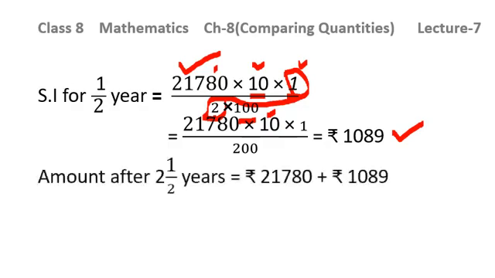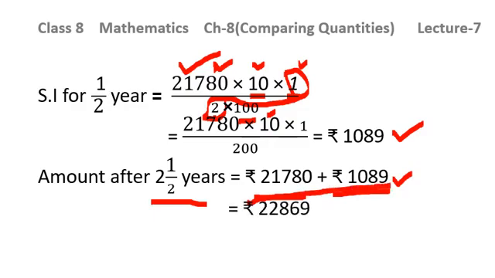Now the amount for total 2.5 years we need to calculate. So this was the amount for the 2 years, and using the simple interest formula, we have calculated the interest for this half year, that is 1089. And here children, we have taken the principal as 21,780. So the total amount after 2.5 years will be the addition of these two, and you will be getting 22,869.